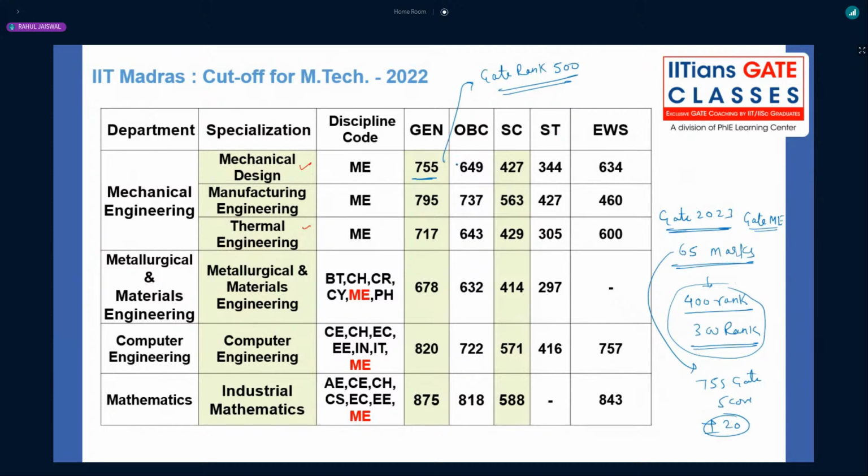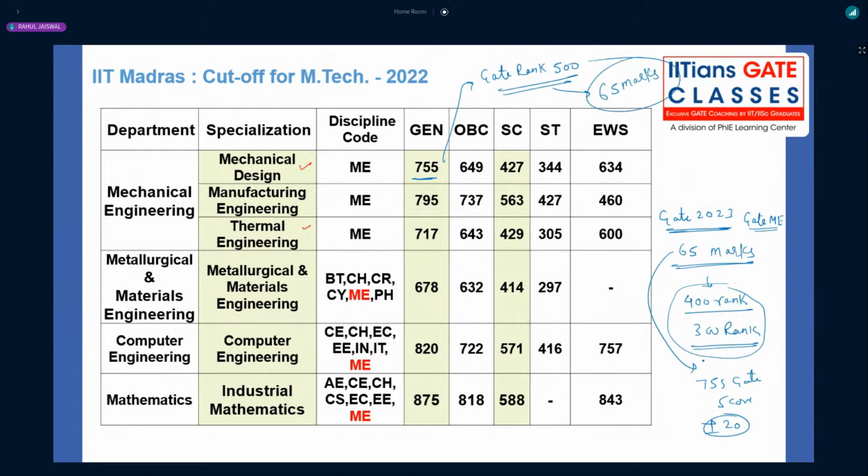Last year with a score of 755 we had a rank of 500, at 65 marks, the same marks, right? At the same marks last year, more candidates were there, that's why the rank was 500.